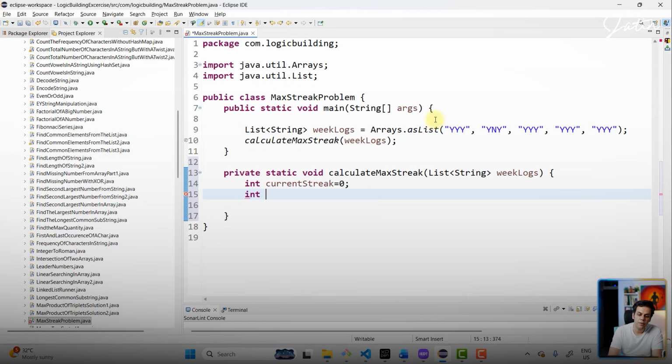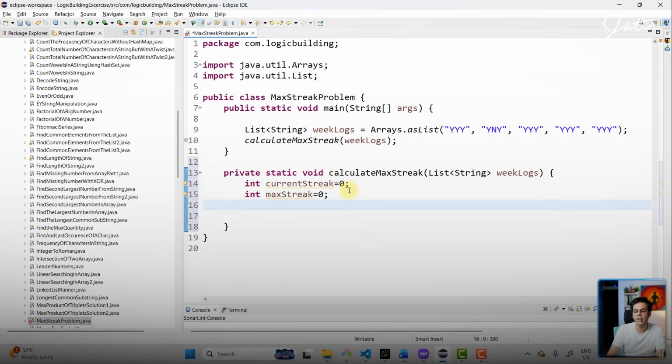I'm also going to have a maximumStreak. The reason to have this maximum streak is to compare it with the value that we have read in the past, is it greater than the current streak value that we have? So this maximum streak is going to take care of that.